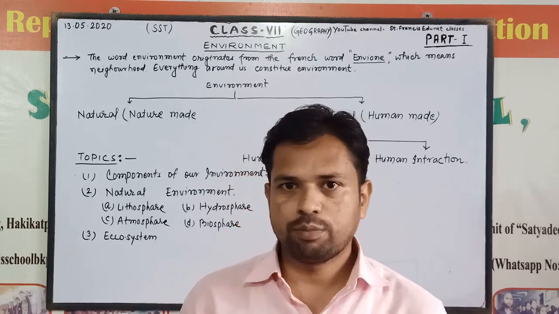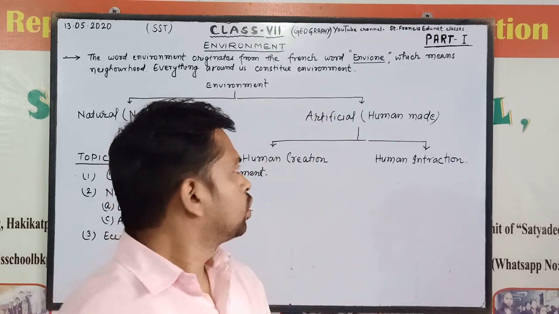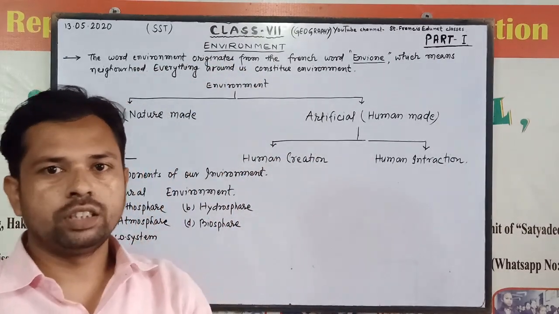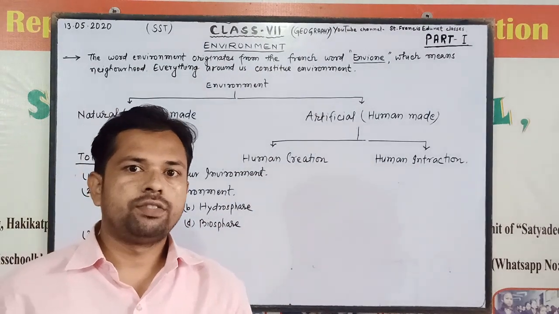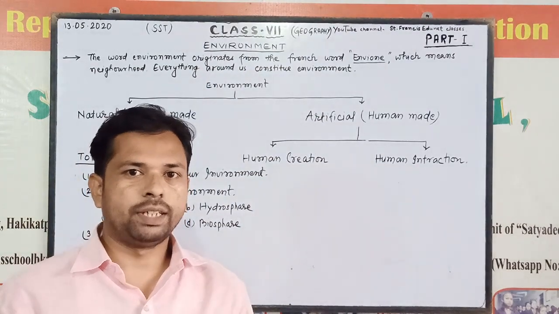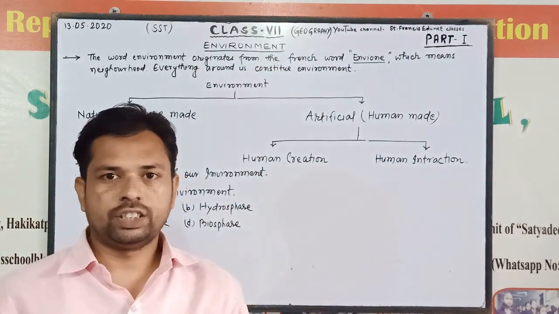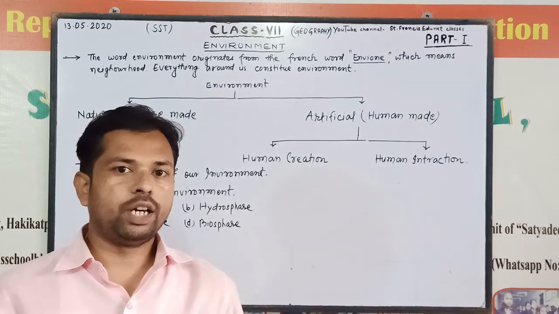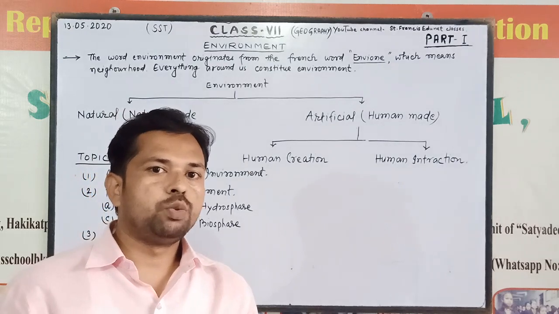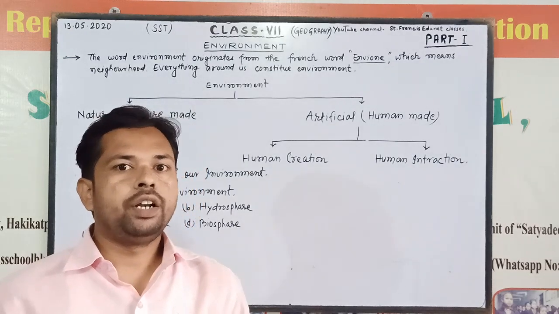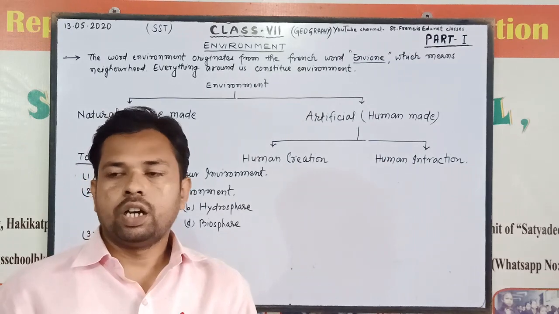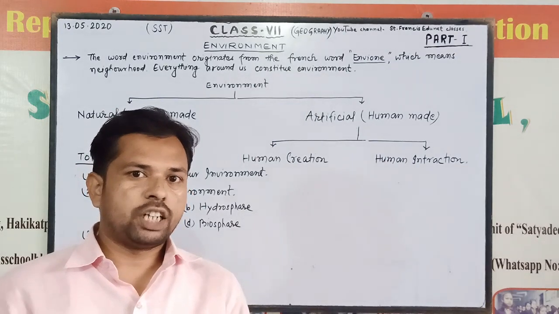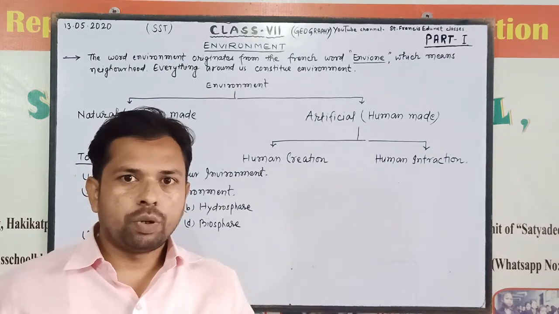So let's start. The chapter is environment. So what is environment? The word environment originated from the French word environ, which means neighborhood. It means everything surrounding you is your environment.